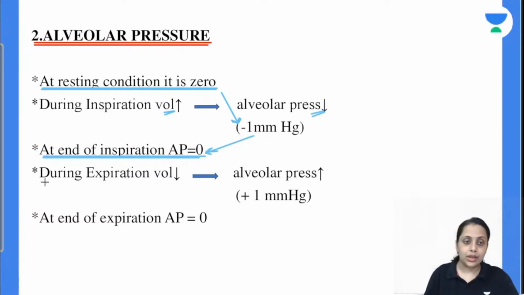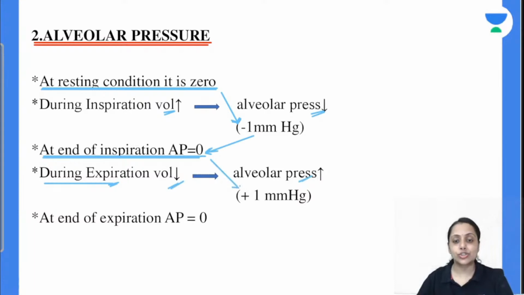At the end of inspiration, alveolar pressure हमारा 0 हो जाएगा, and from -1 it reaches to 0. Is this clear? Now coming to the expiration. Expiration में क्या होगा? Volume of lung is going to decrease, so pressure increases. So from 0 it increases to +1 mm of Hg, and at the end of expiration alveolar pressure again becomes 0. ठीक है, तो किस तरह चेंज हुआ? Resting condition पे it is 0.